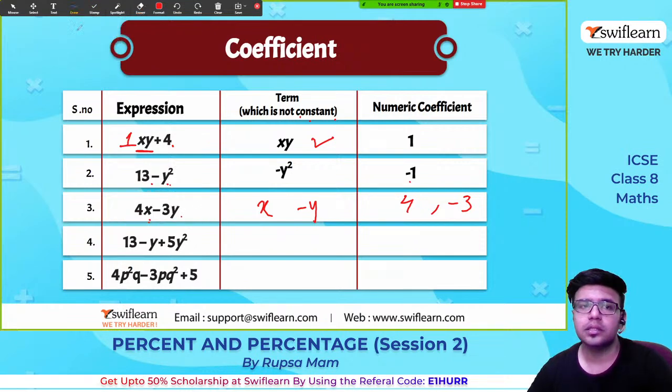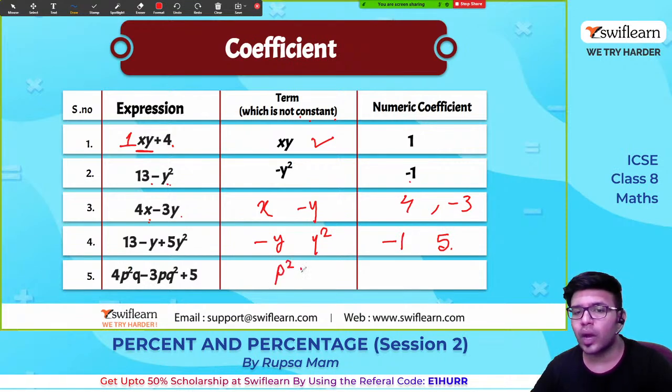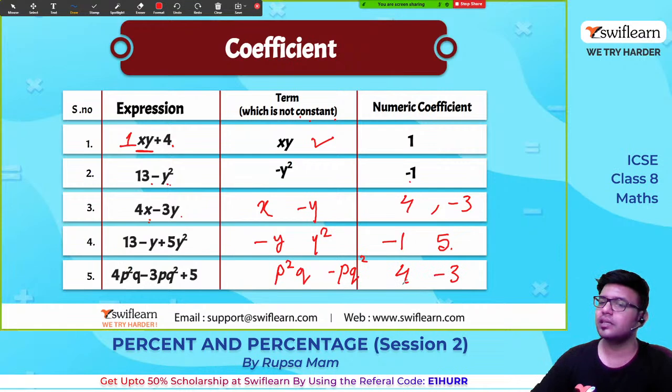Yes. Next, 13 minus y plus 5y square. Which are not the constant terms? Minus y and plus y square are not the constant terms, and their numeric coefficient is -1 and +5. Similarly, this one, p square q square and minus pq square, the coefficients are 4 and -3.